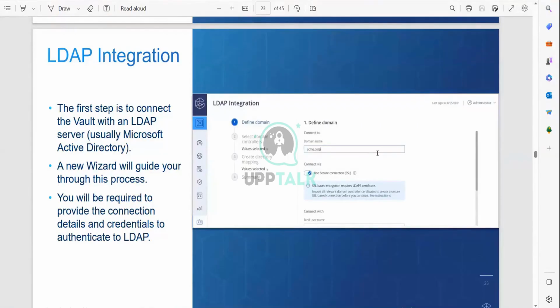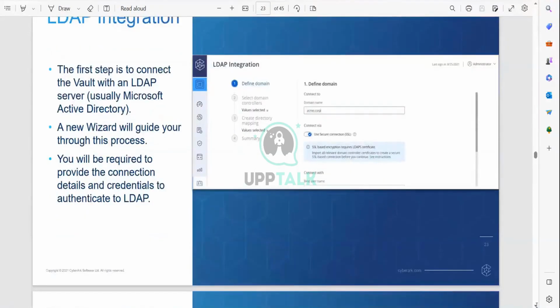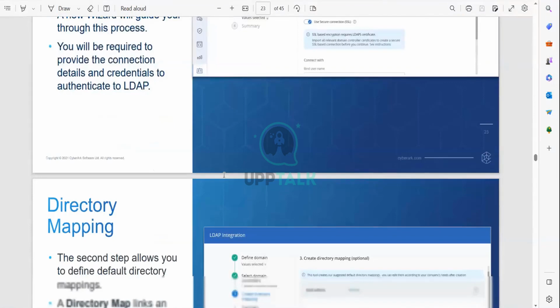Here we have taken the Acme.com domain name. They have submitted the domain name. The next step will be to provide the connection details and credentials to the other data. The next step which we can update is called Create Directory Mapping, which is optional.